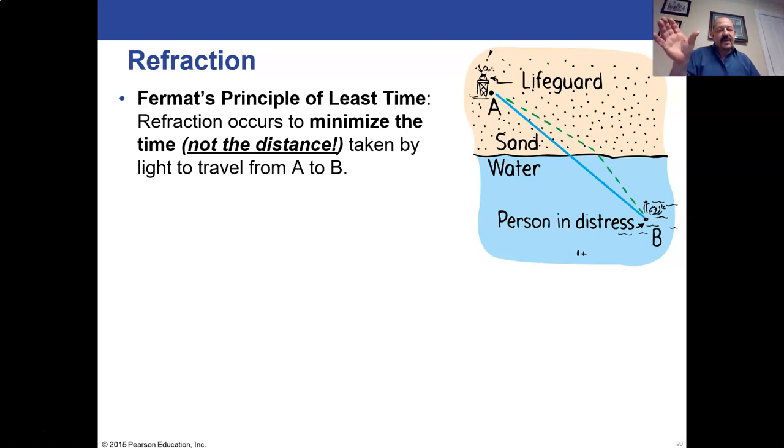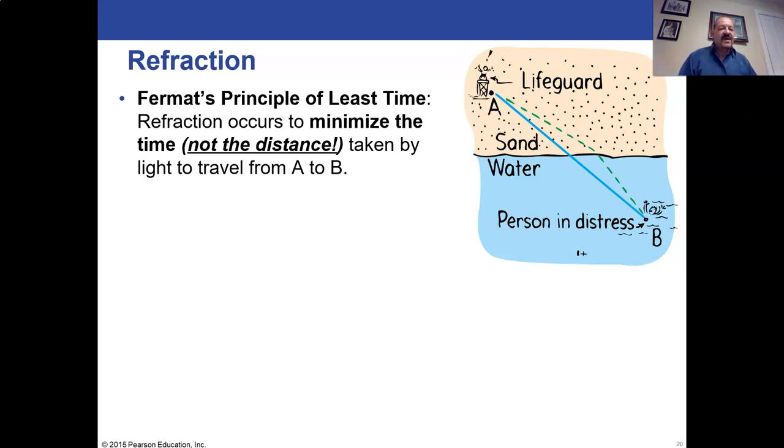You want to increase your running time so that you can decrease your water time. And the best way to do that is to spend more of your time running in the sand than you are spending in the water.